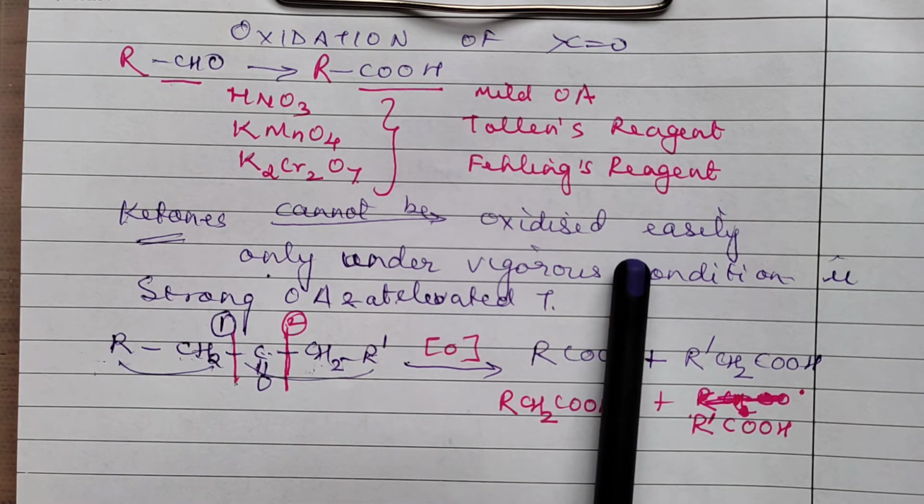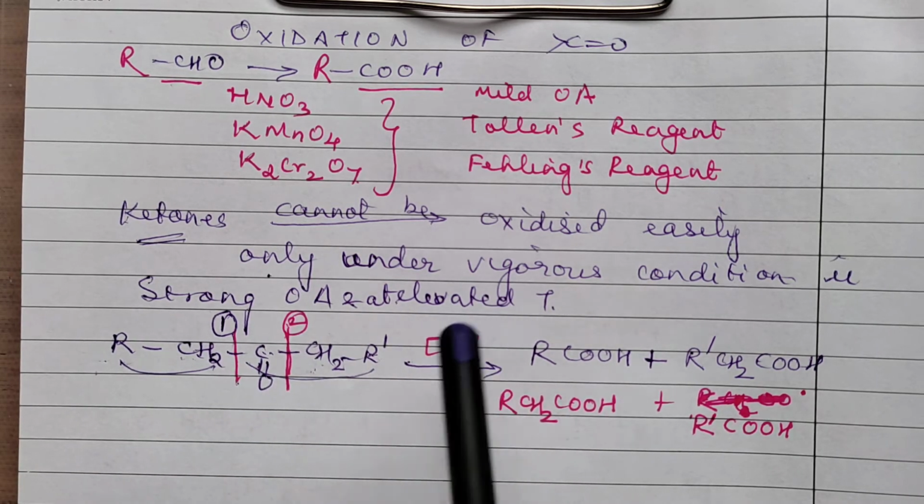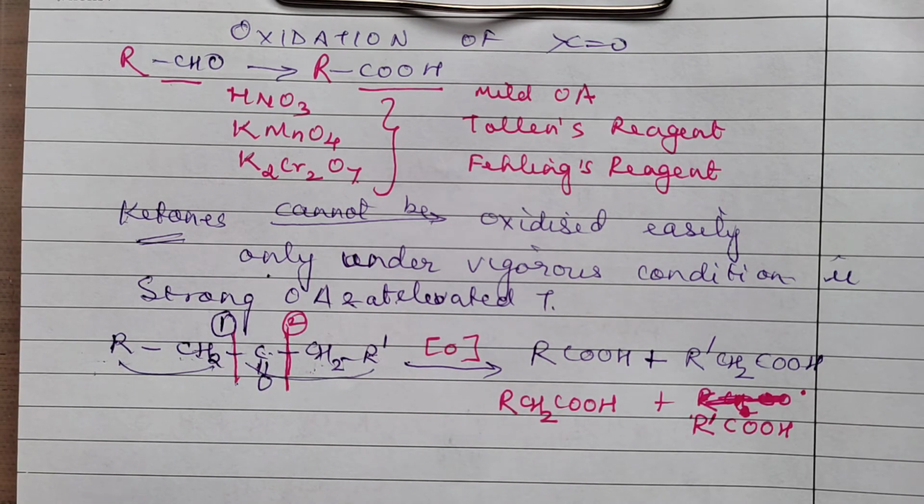Ketones cannot be oxidized easily. Why? Because it also involves carbon-carbon bond breaking. And what are the possible products when a particular ketone undergoes oxidation in the presence of an oxidizing agent? Now, let's talk about if we are using mild oxidizing agents, then what? First we are talking about Tollens reagent.